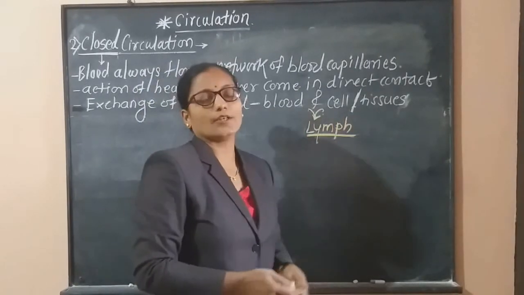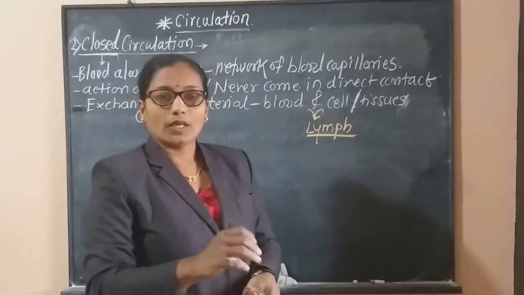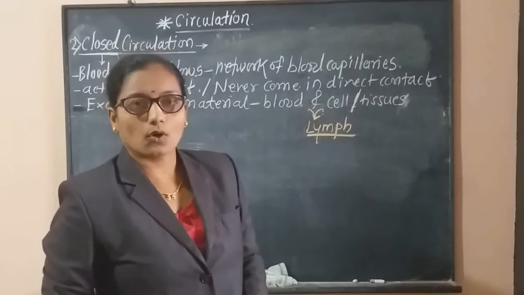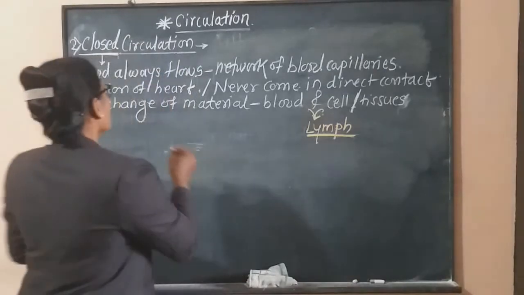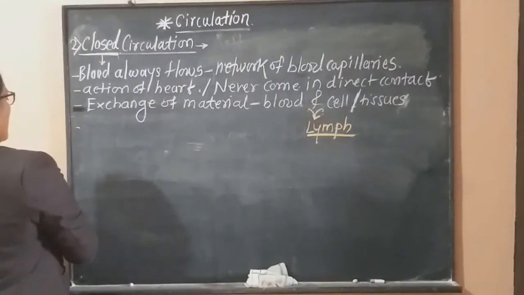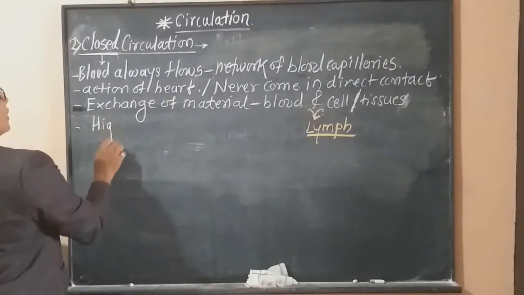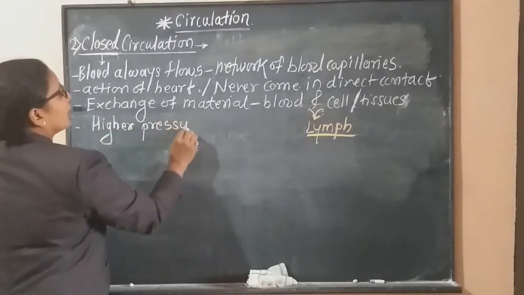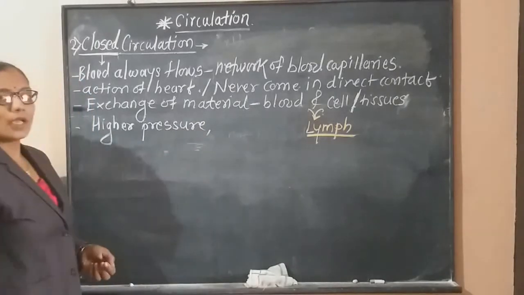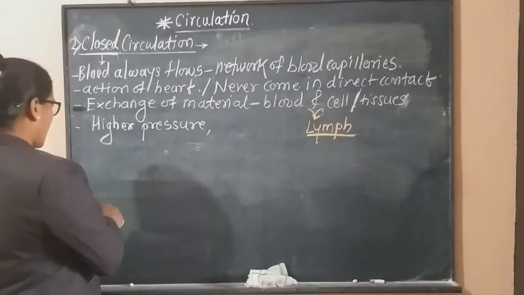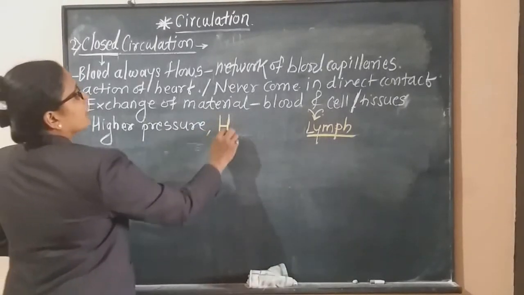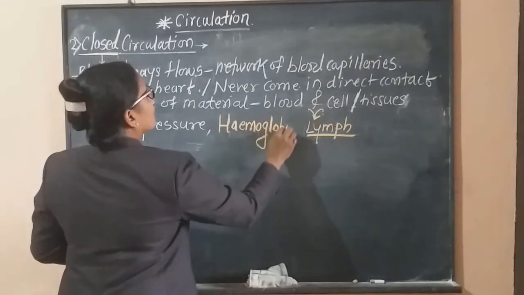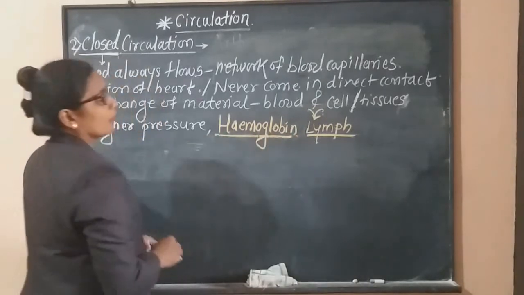Now, when this blood is circulated through the closed network of blood vessels, it shows higher pressure. That is, in case of the closed circulation, blood flows under higher pressure. And the most important thing is that this blood consists of hemoglobin.